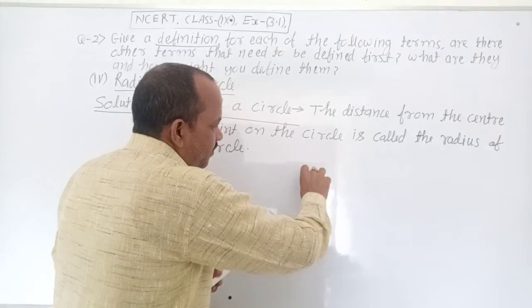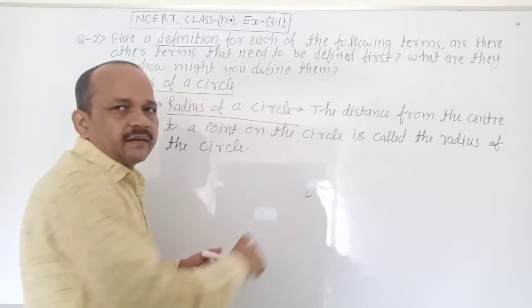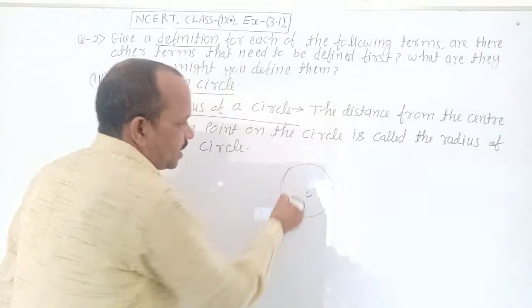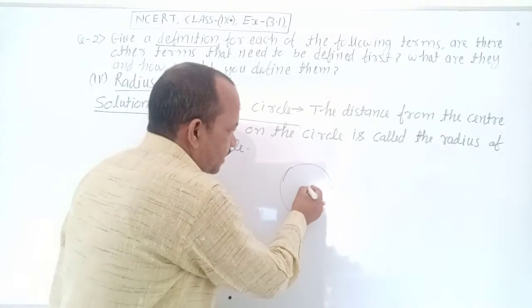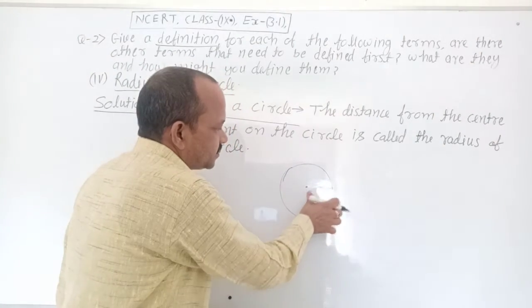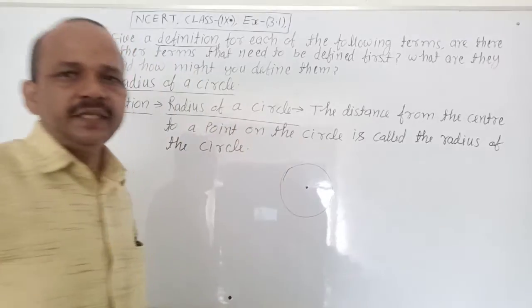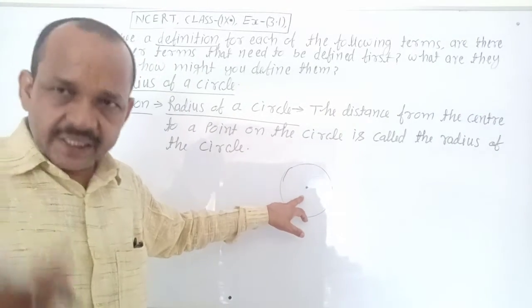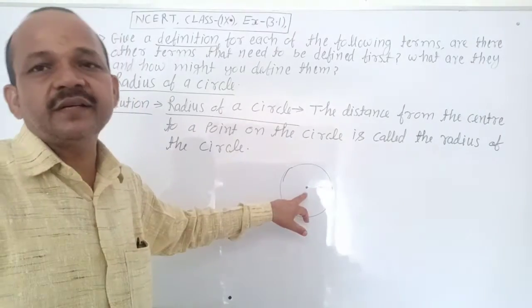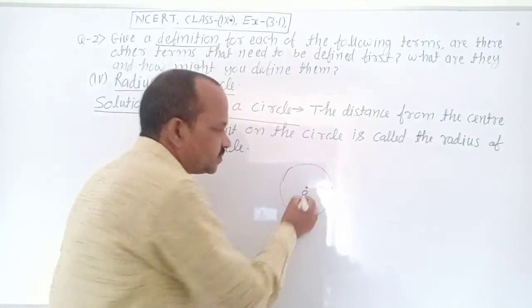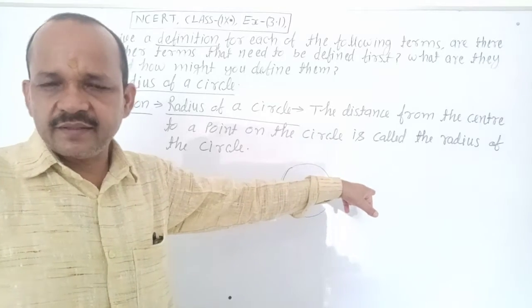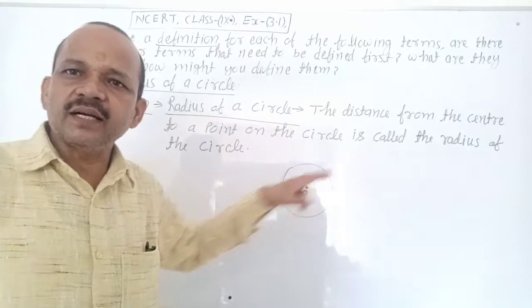Here you draw a circle. Clear? It is a circle. Here is the center. Distance from the center O to a point on the circle.